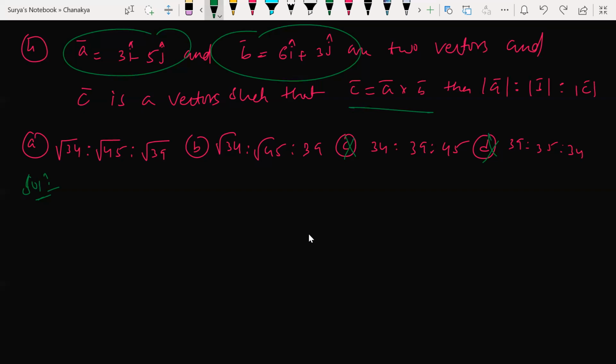Tell me the answer. Come on. You can't take this much time. C is equal to A cross B, given. But first you find out A cross B. How can you find out A cross B? A cross B is nothing but what?